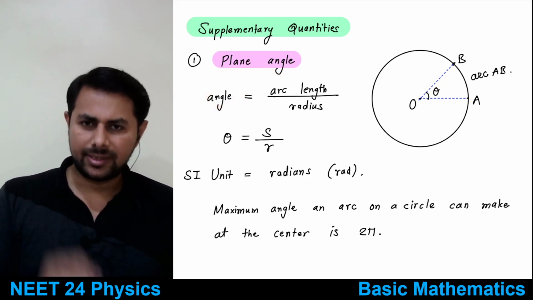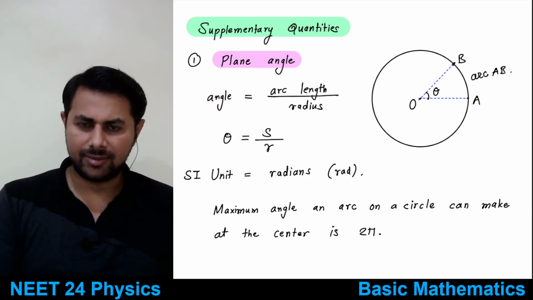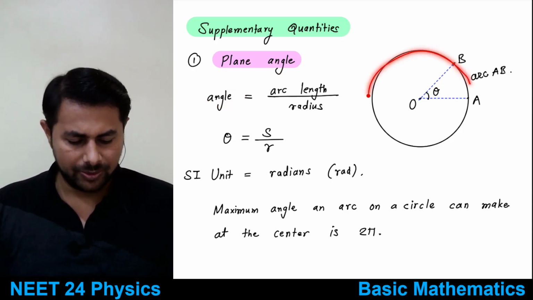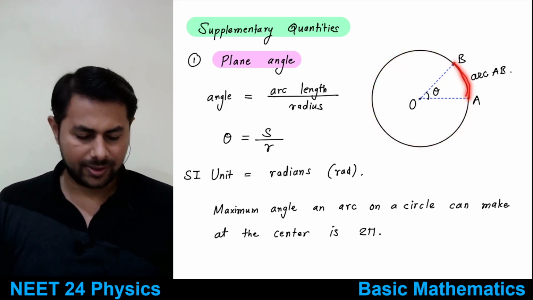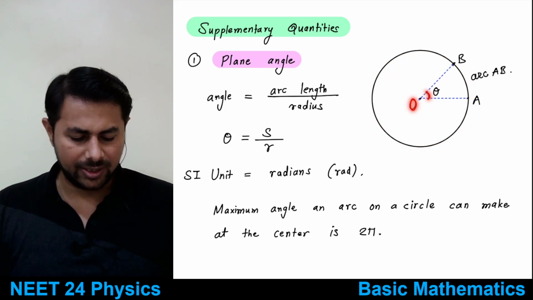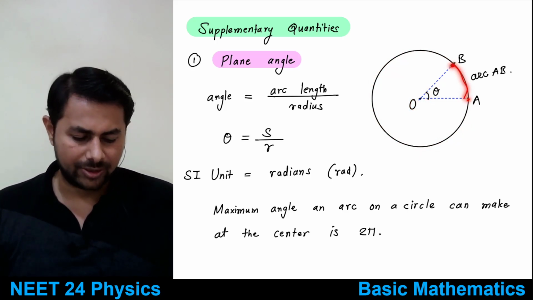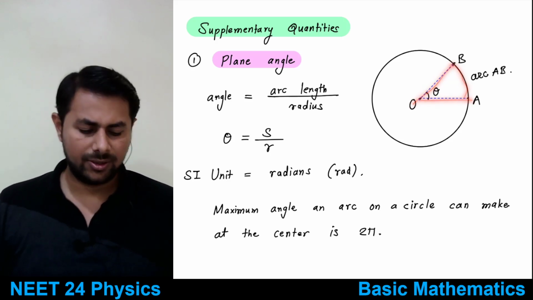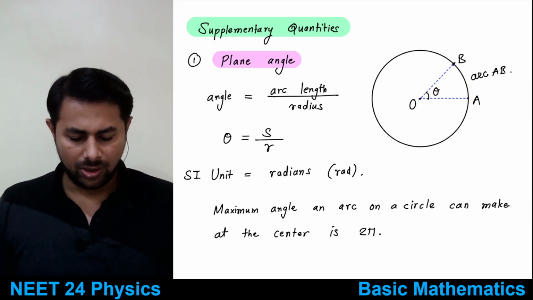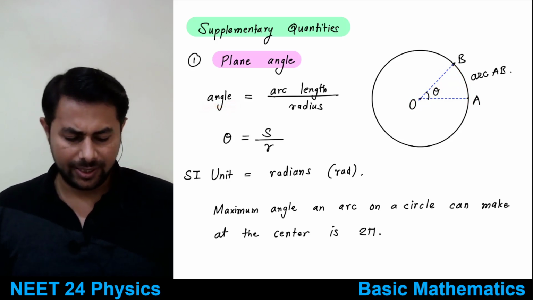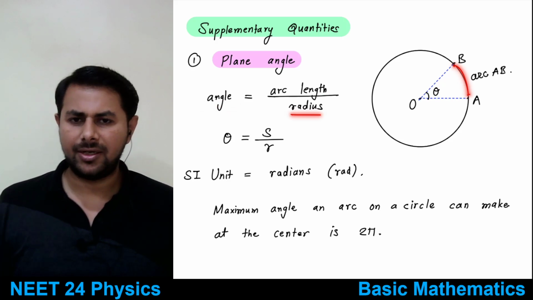There is an SI system of units. In the SI system, suppose this is a circle and this much arc of the circle makes an angle theta at the center. That means if you join the end points of this arc at the center, you get this angle theta. This angle is measured as the length of this arc divided by the radius.